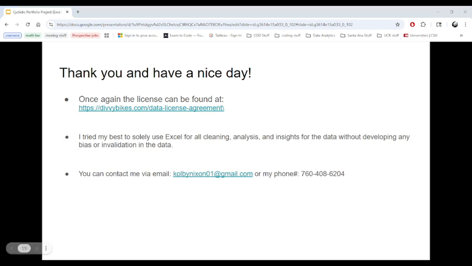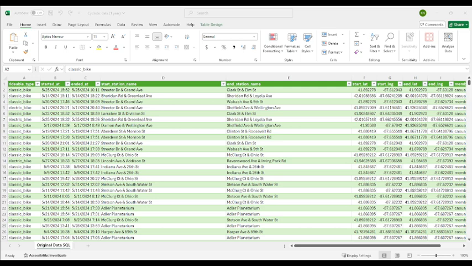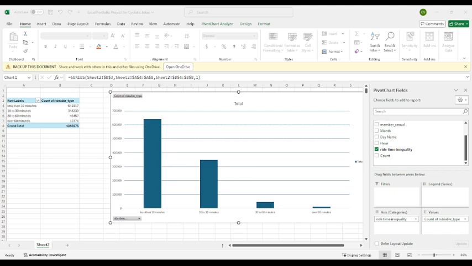Before I forget, here is the raw data that I worked with initially. It contains over a million rows, like I mentioned. I went through the cleaning and analysis of everything. It was just kind of surreal how large this data set was. This is the start of the pivot chart that I started with. I just wanted to show this for how I did the analysis. And that's about it.